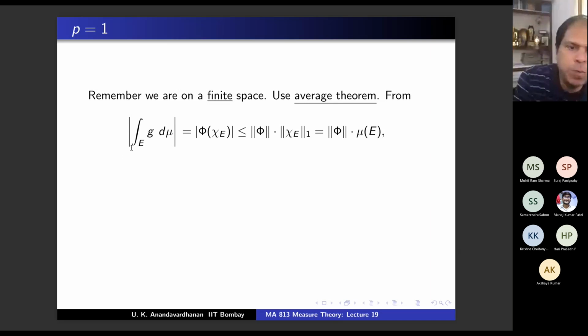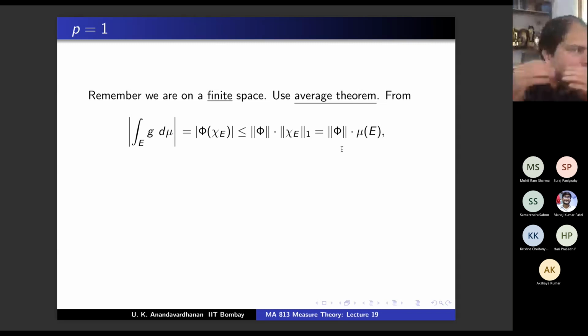The average is 1 by mu of e times this, right? That is the average of g, right? So the average of g is less than or equal to norm phi. So from the average theorem, what can you say? If the modulus of the average is less than or equal to norm phi, meaning the average belongs to the closed disk of radius norm phi.